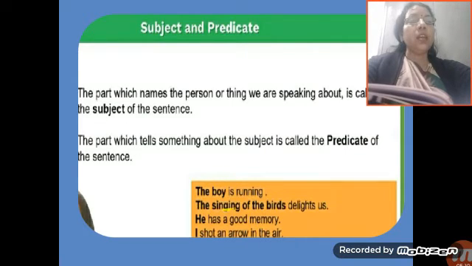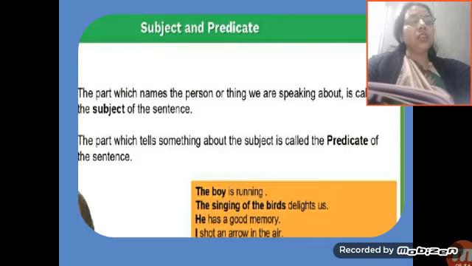The boy. And we are speaking about whom? We are speaking about the boy. That is called the subject. Is running is the predicate. What is the predicate? The part which tells something about the subject. What the boy is doing, that is told by this part, is running. So that is the predicate.